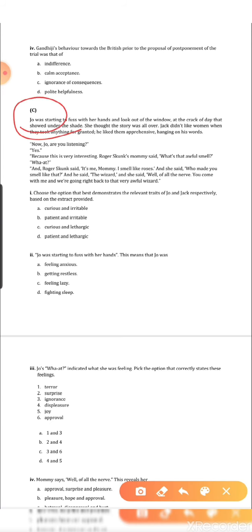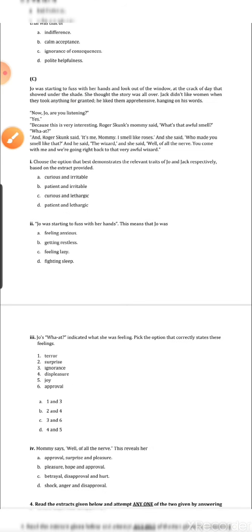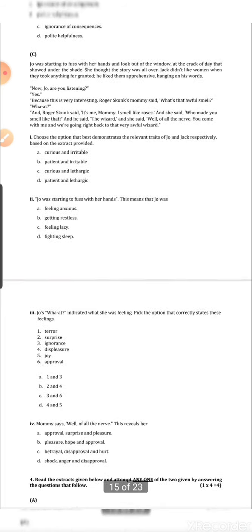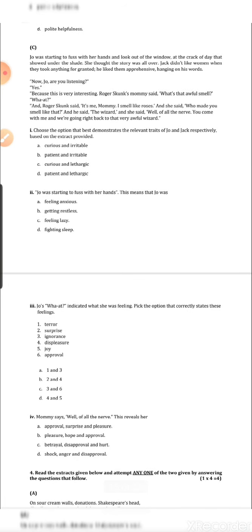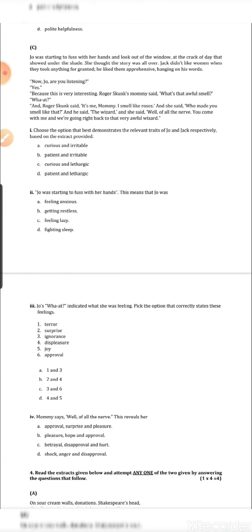Now, here the questions are very interesting. If you see question number 1: choose the option that best demonstrates the relevant traits of Joe and Jack respectively. That means the characteristic traits: what kind of traits Joe is displaying and what kind of traits Jack is displaying. Curious and irritable, patient and irritable, curious and lethargic, patient and lethargic. So we have to find out the characteristic traits of Joe and Jack considering the extract, not the entire chapter.